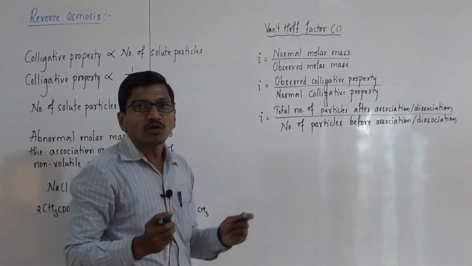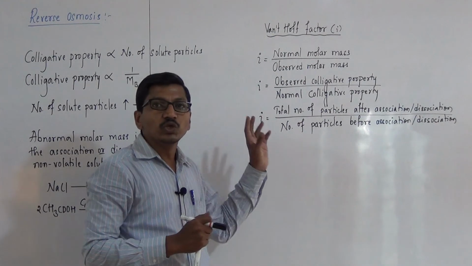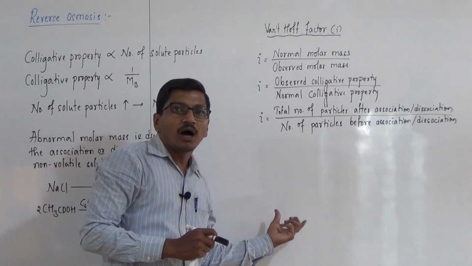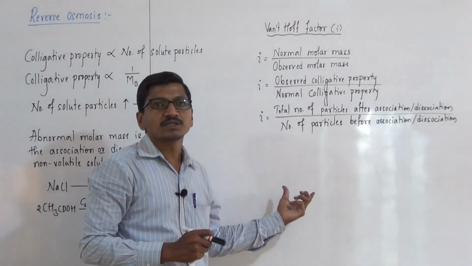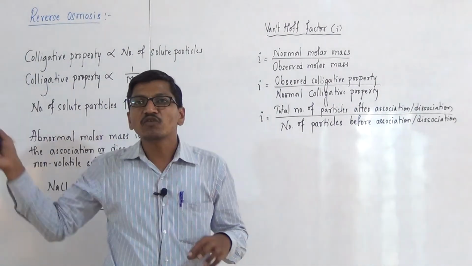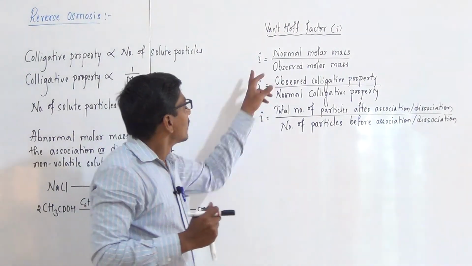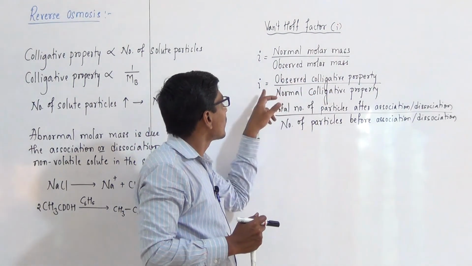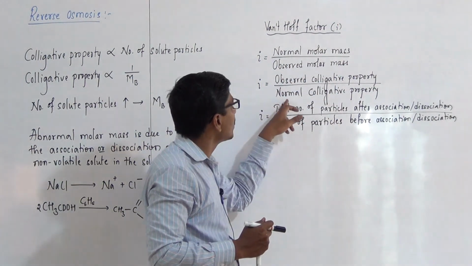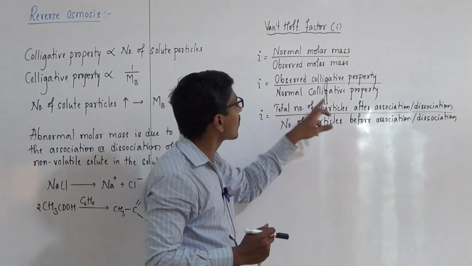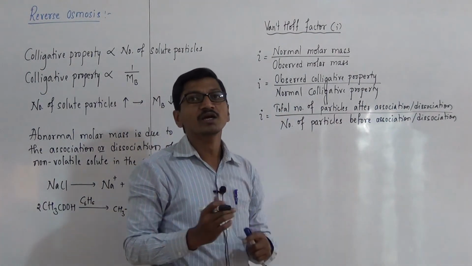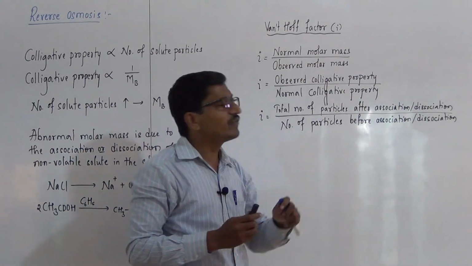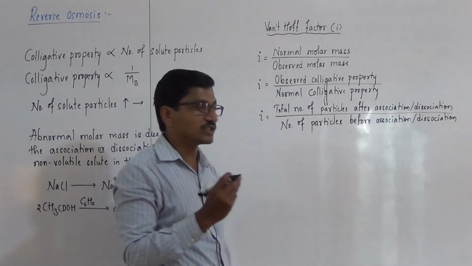The van't Hoff factor is used to eliminate the abnormal molecular mass determined by any of the colligative properties. That is, van't Hoff factor is the ratio of normal molar mass to the observed molar mass, or observed colligative property to the normal colligative property, or total number of particles after association or dissociation to the total number of particles before association or dissociation.